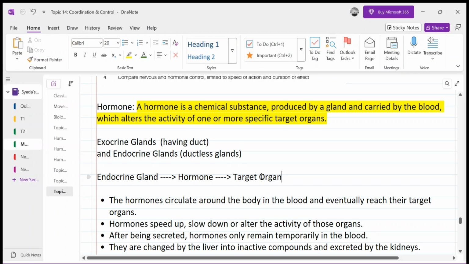We will be discussing different hormones, like today we will discuss adrenaline, the adrenal gland hormone. And we will discuss in homeostasis the hormones insulin and glucagon. The rest of the hormones, like testosterone, progesterone and estrogen, which are in our syllabus, we will discuss in topic 16, that is reproduction.